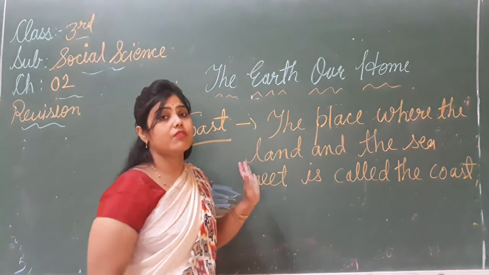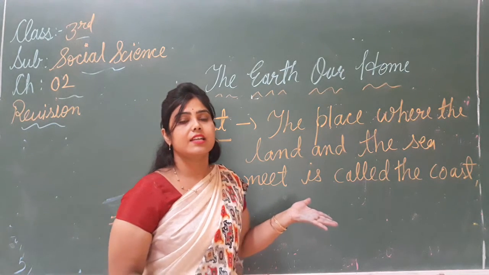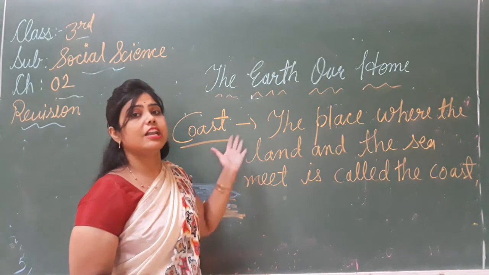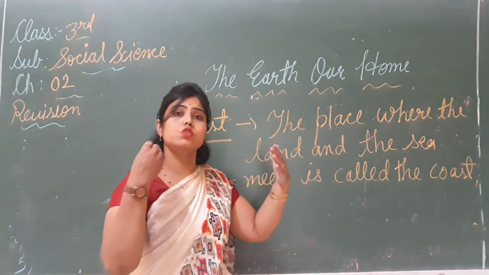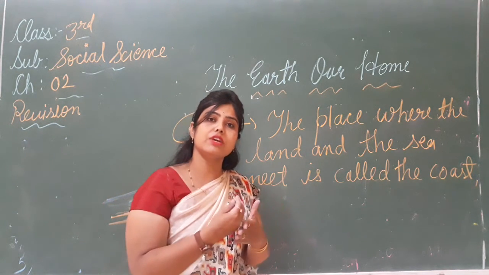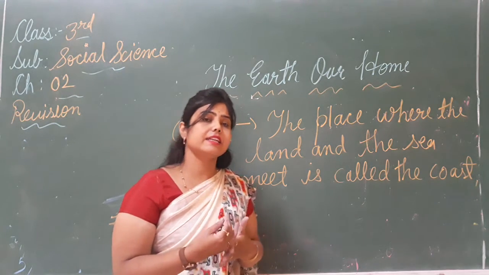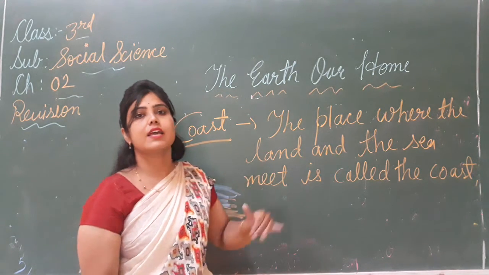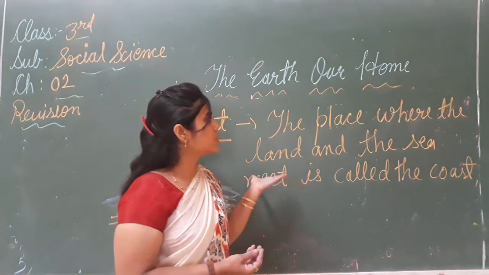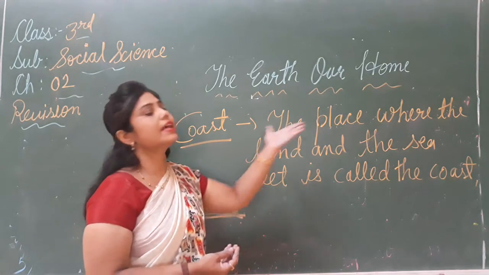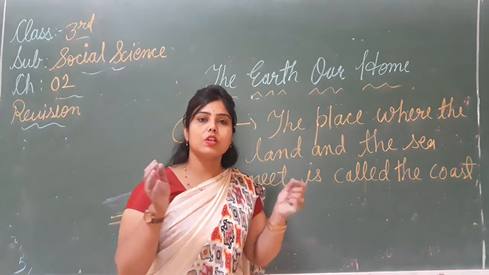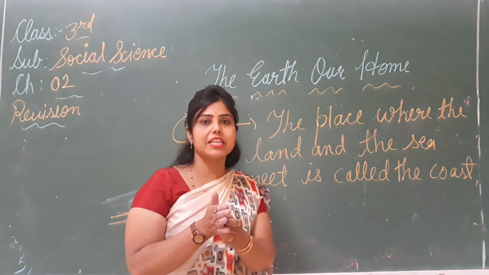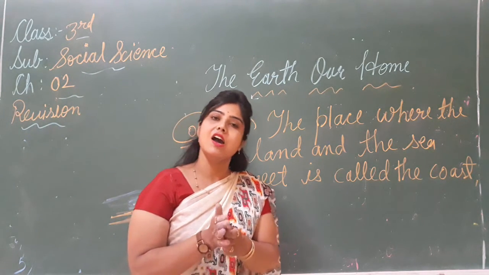And then what we have learned? The horizon, the place where the land and the sea and the sun they appear to meet. वो मिलते हुए दिखाई देते हैं. Then it is called the horizon. And what is coast? Coast means the place where the land and the sea meet. जहाँ पर समुद्र और जो जमीन वो मिलते हुए दिखाई देते हैं. That is called the coast.